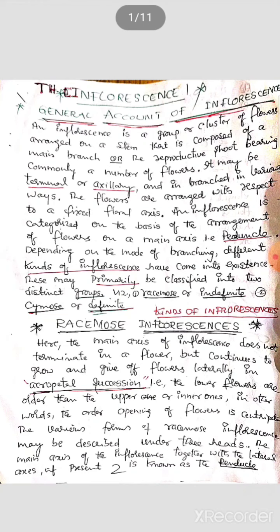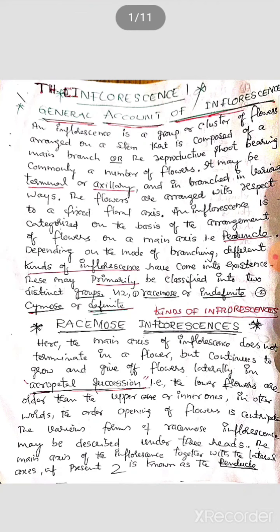These may be primarily classified into two distinct groups. One is the racemose type of inflorescence, also called indefinite inflorescence. The second is cymose inflorescence, or definite inflorescence. First, we study the racemose inflorescences.